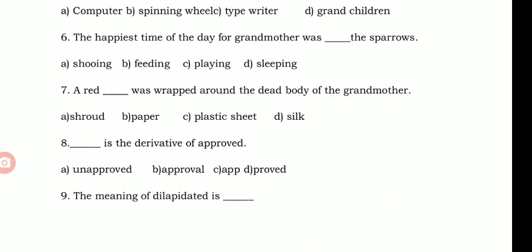Derivative means the root word from which we get the remaining words. For example, exam is the root word from which we can get the words examination, examiner, examinee. So all these words are called as derivatives. Words derived from a root word, they are called as derivative. This could be asked from the one word questions. So question number 8 answer is option B, approval.